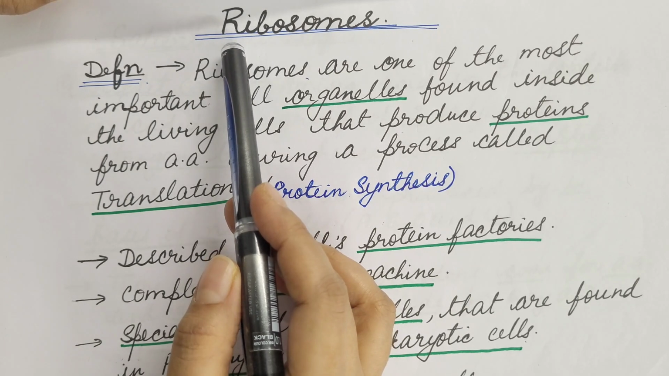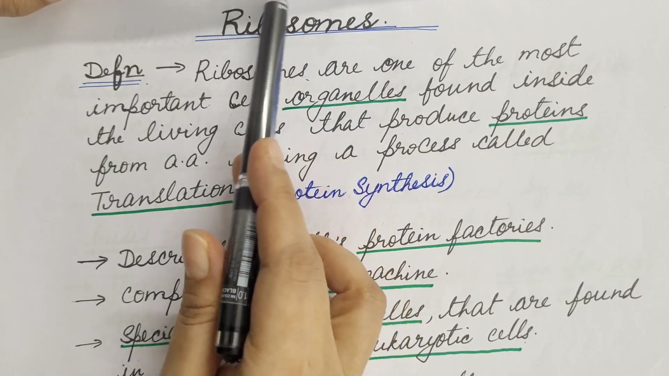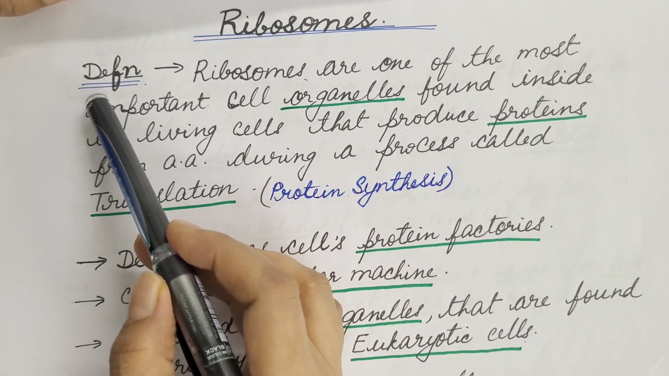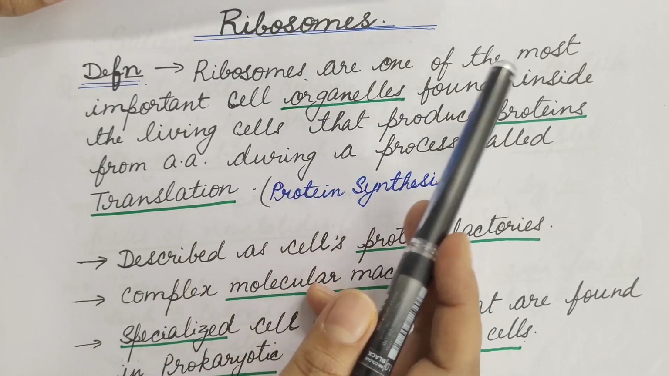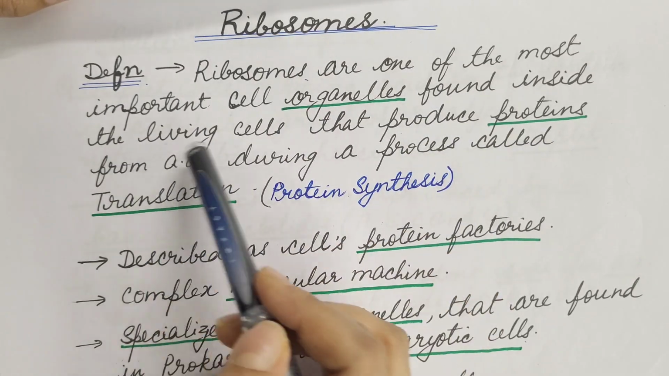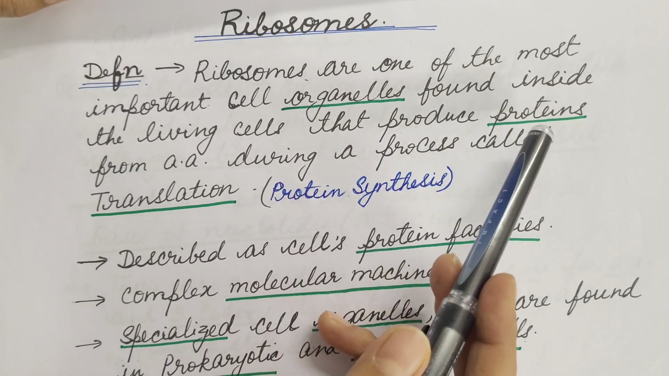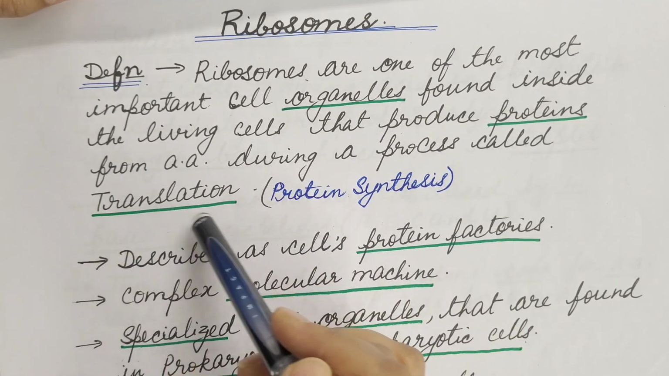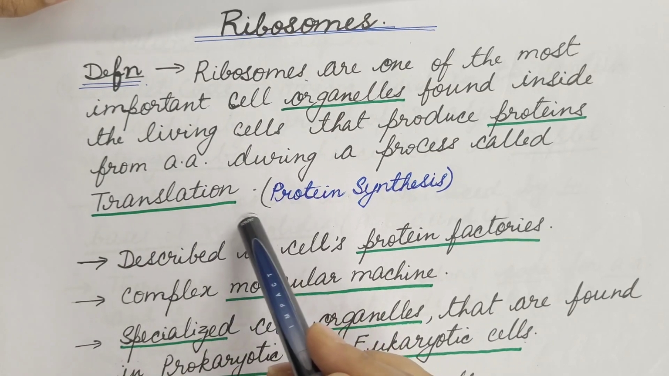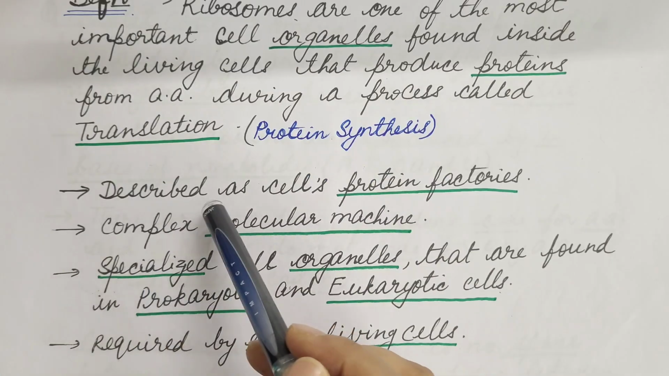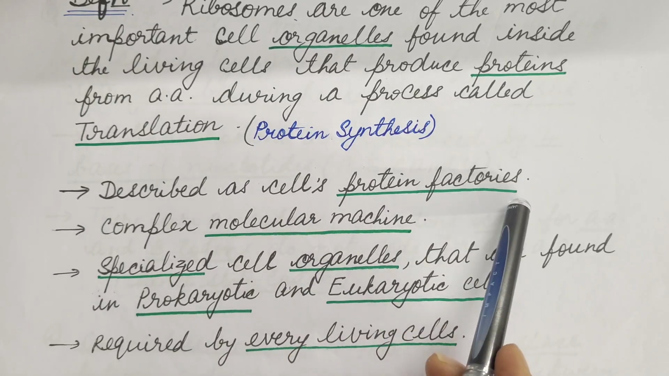Hello friends, in this video we are going to discuss ribosomes, cell organelles, in detail. First of all, its definition. Ribosomes are one of the most important cell organelles found inside living cells that produce proteins from amino acids during a process called translation. Translation is also known as protein synthesis. It is described as the cells' protein factories.